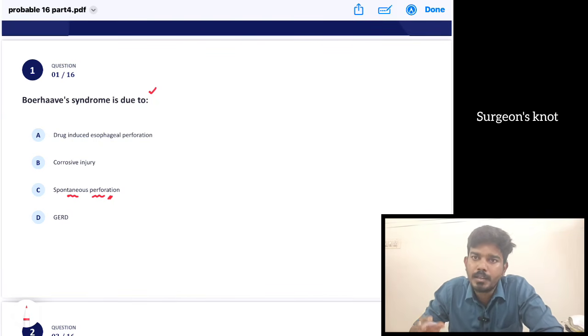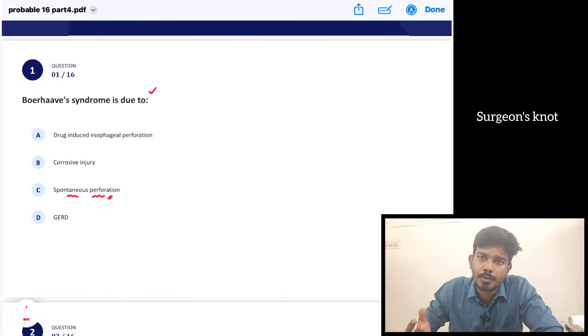So if the patient is stable, it is most commonly due to a Mallory-Weiss tear, whereas if the patient is unstable, it is most commonly due to Boerhaave. If the patient presents with chest pain, subcutaneous emphysema, retching, vomiting, then it is suggestive of Boerhaave syndrome. In case of Mallory-Weiss, the patient will be presenting with vomiting, but apart from that, there won't be any other symptoms. Also the patient will be stable in case of Mallory-Weiss.